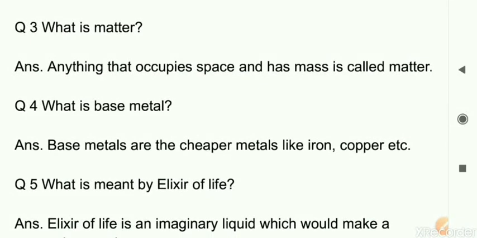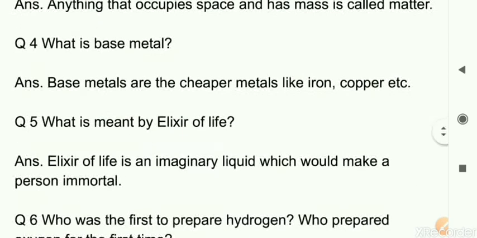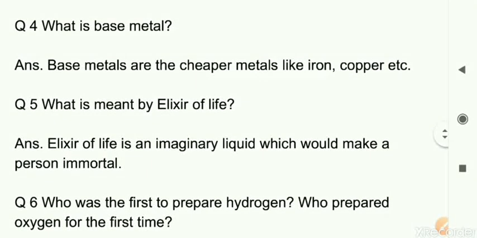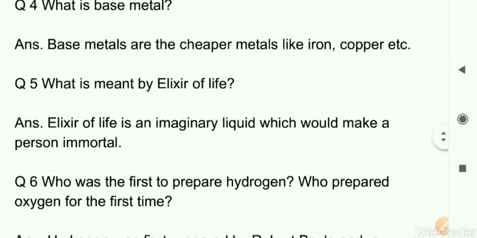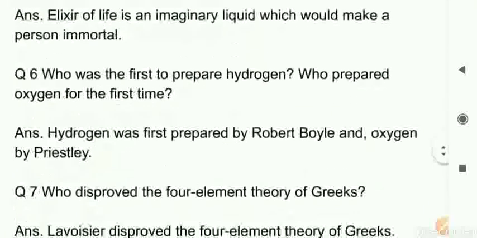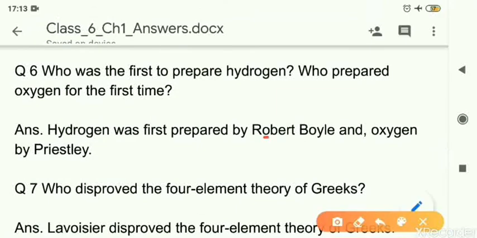Next, what is matter? Anything that occupies space and has mass is called matter. What is base metal? Base metals are the cheaper metals like iron, copper, etc. Cheaper means which are not costly. Let us move on to the sixth question now. Who was the first to prepare hydrogen and who prepared oxygen? So the scientist names they are asking. Hydrogen was first prepared by Robert Boyle and oxygen by Priestley. The scientist name was Priestley.